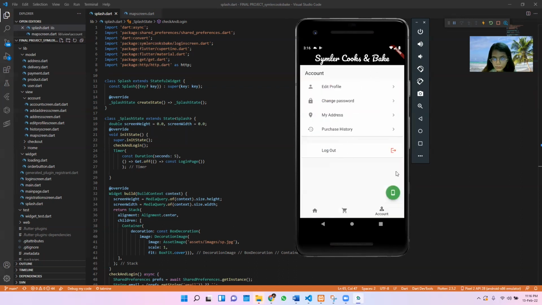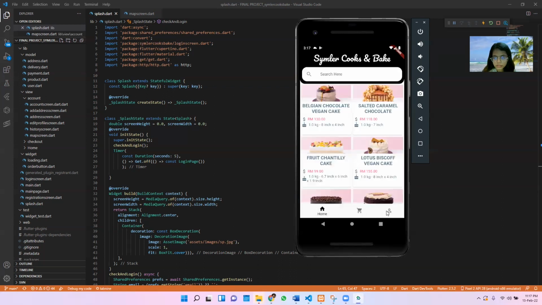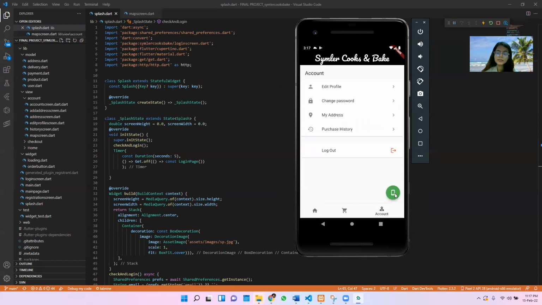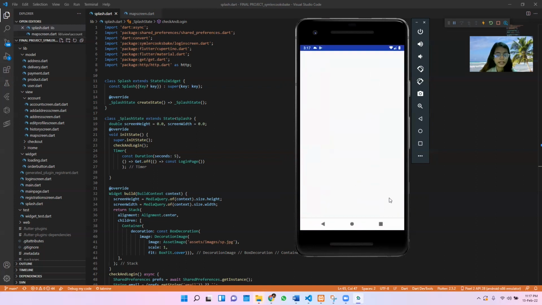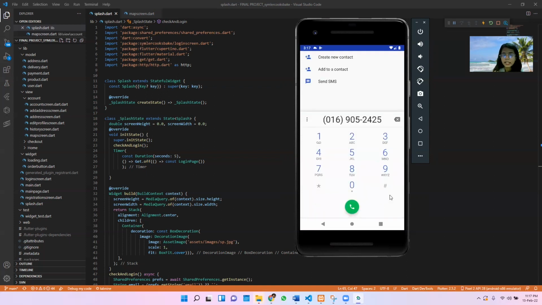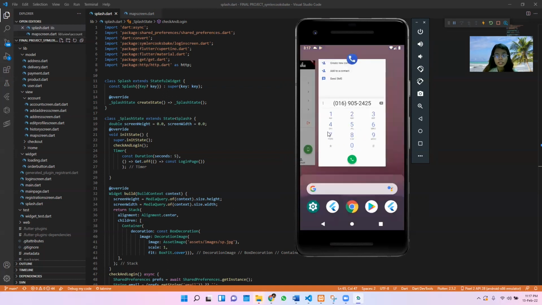Okay, so what else? Okay, so let's see what happened if I click the phone icon here. Whenever the customer has any inquiries regarding their purchases or the cake, how the cake is made, they can click the icon button where it will redirect to the call logs and automatically key in the number.